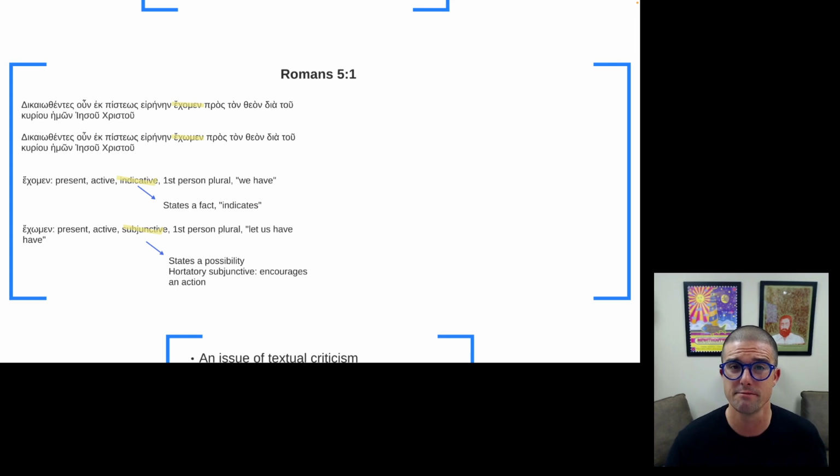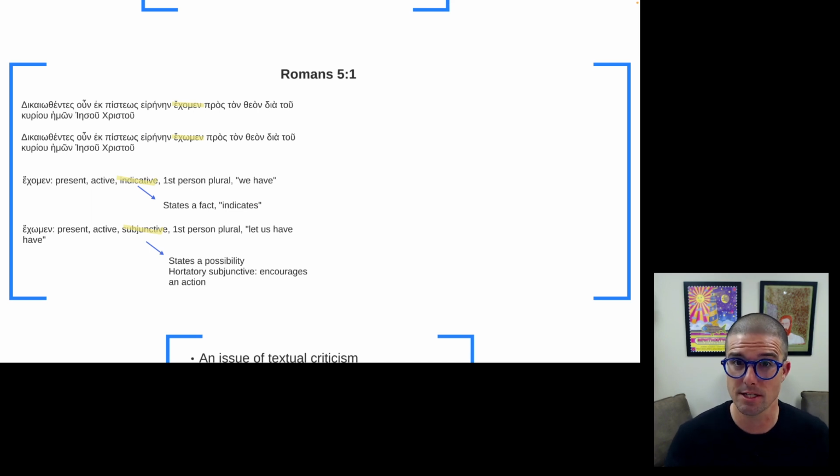The subjunctive mood is the mood of possibility or probability. It doesn't necessarily state something that is so. It doesn't indicate a fact the way the indicative mood does, but it says something that might be.